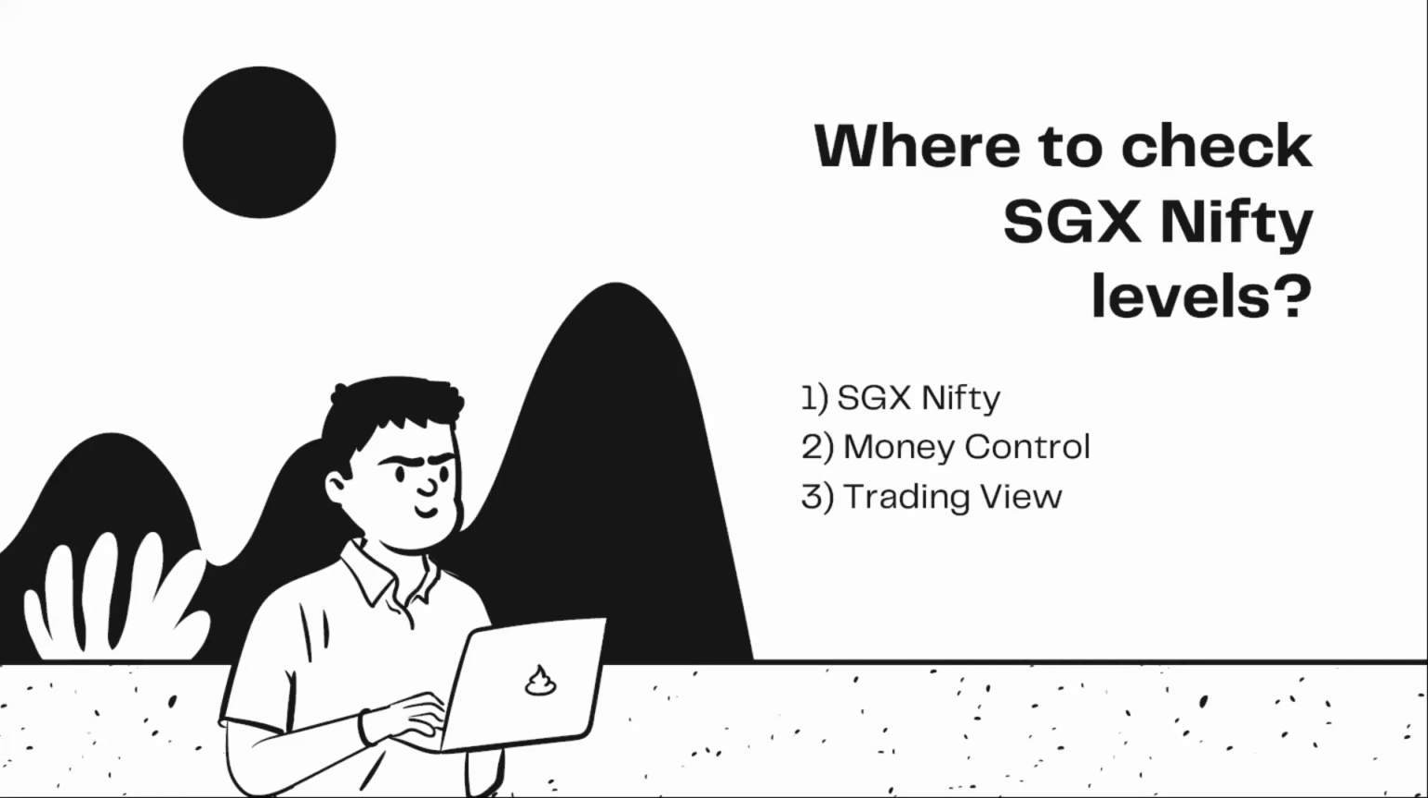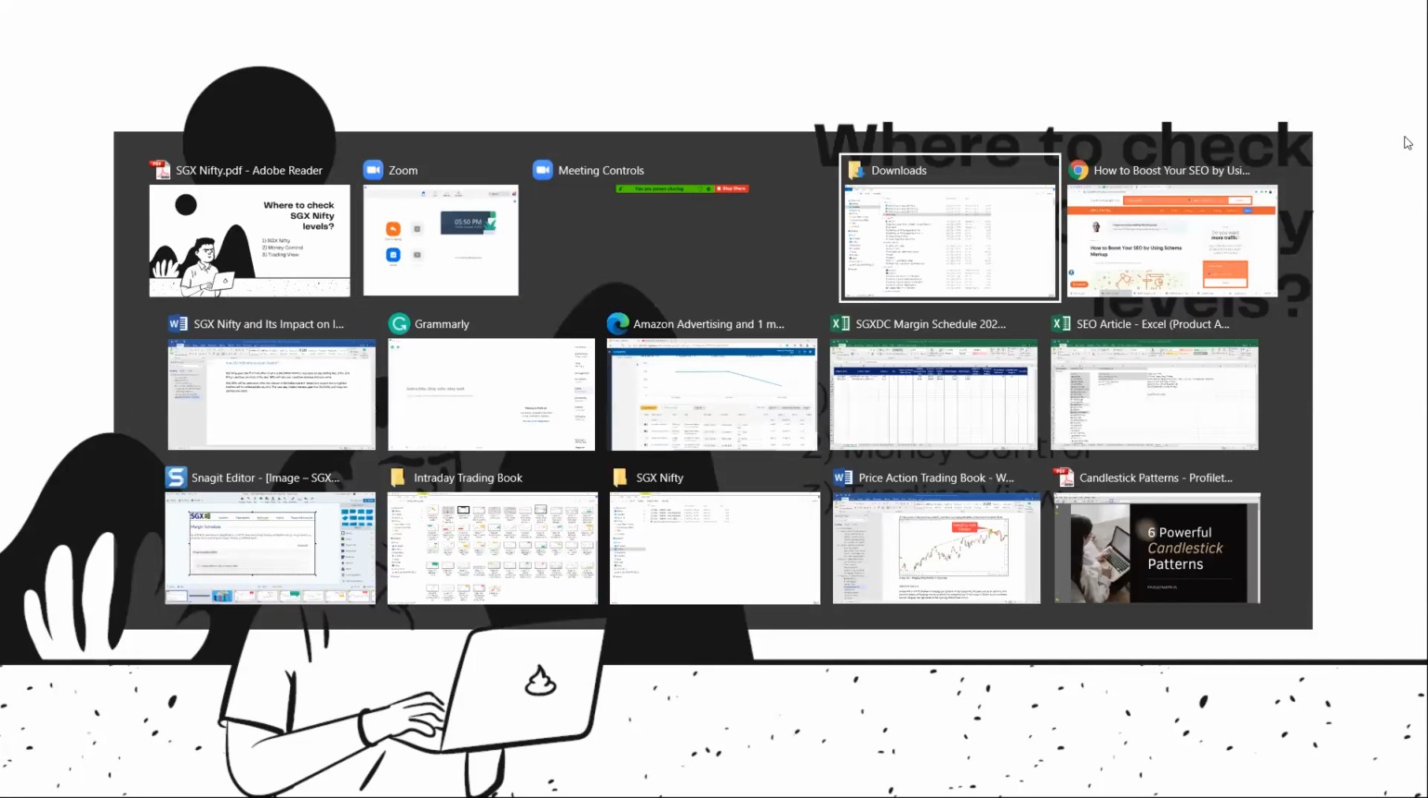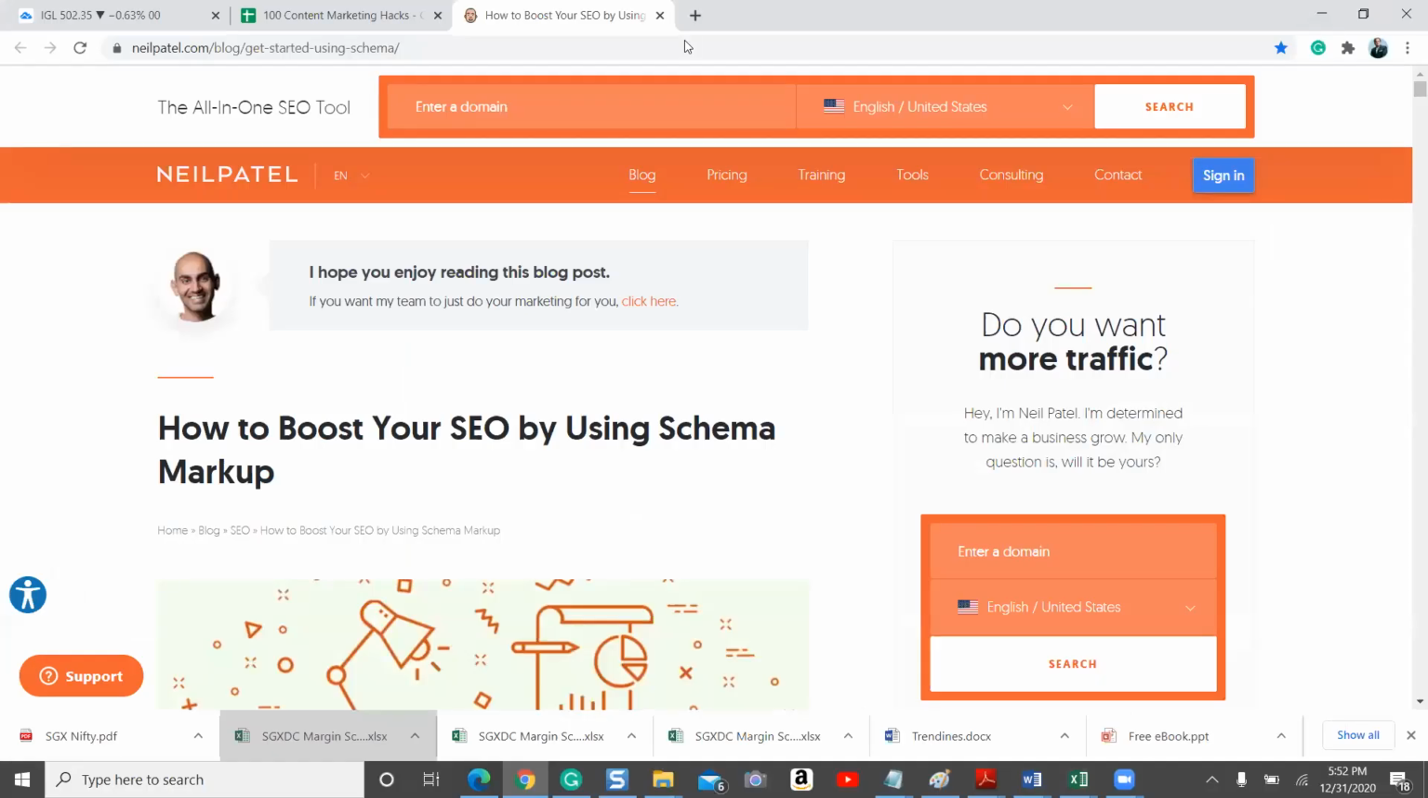Now, where to check the SGX Nifty levels? There are three sources to check SGX Nifty levels. Number one, SGX Nifty website itself, and number two, Money Control, and number three is Trading View. I will show in all the three channels. Then you can use anything which is appropriate for you.